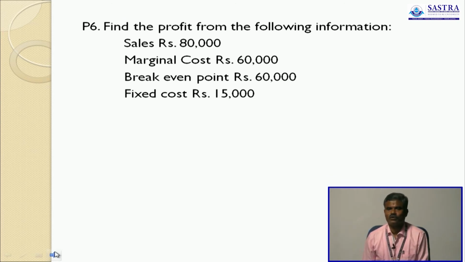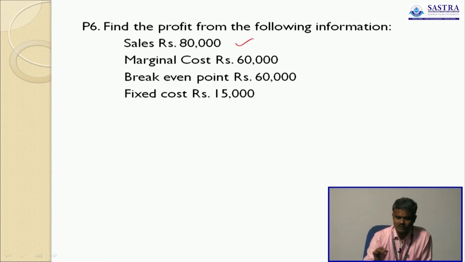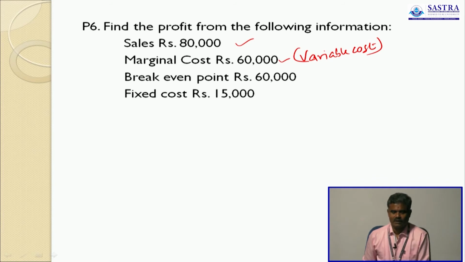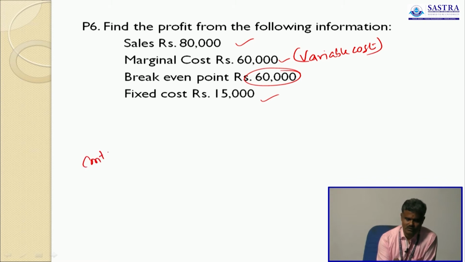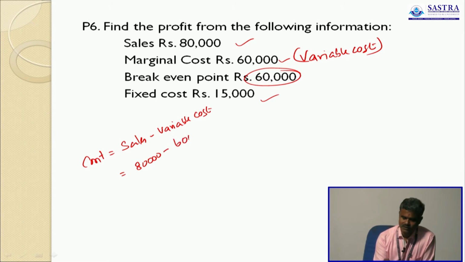Find the profit from the following information. Sales 80,000. Marginal cost 60,000. Marginal cost is nothing but variable cost. Break-even point is given. Fixed cost is given. Find out profit. Okay. First we calculate contribution. Contribution is equal to sales minus variable cost. Sales is 80,000. Variable cost is 60,000. Contribution is 20,000.